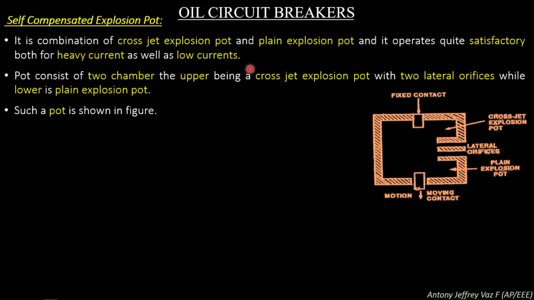The figure is shown here. The pot consists of a metal casing in which the fixed contact is placed at the top, whereas the moving contact is at the bottom, and the lateral orifices are at the center of the pot. So at the top of the pot, the cross jet explosion pot principle will occur, and at the lower end of the pot, the plain explosion pot principle will occur.